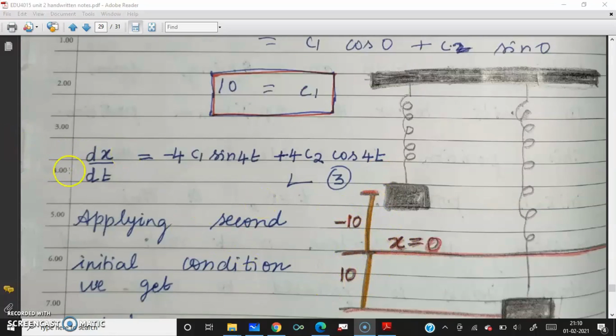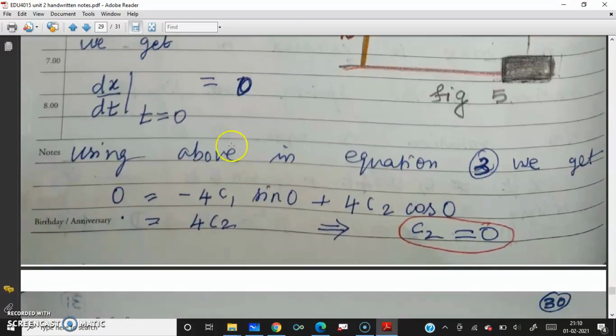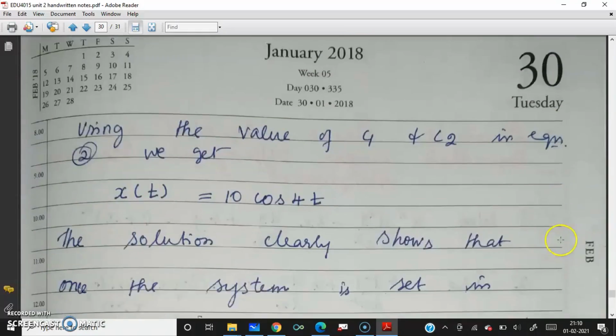We have seen in the previous class that dx by dt equal to minus 4 c1 sin 4t plus 4 c2 cos 4t. We have to use the initial value conditions in order to find c1 and c2. Applying the second initial value condition, dx by dt at t equal to 0 is 0. So you substitute t equal to 0 in dx by dt, set it equal to 0, and we get the value of c2, that is also equal to 0.